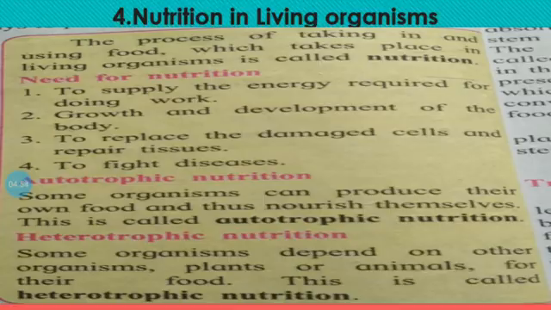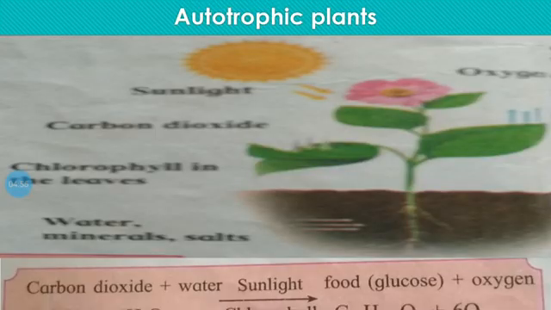So let us see the information about autotrophic nutrition or autotrophic plants. Generally, 95% of plants are autotrophic, but 5% are heterotrophic. How do plants produce their own food? Plants also need food for their growth.